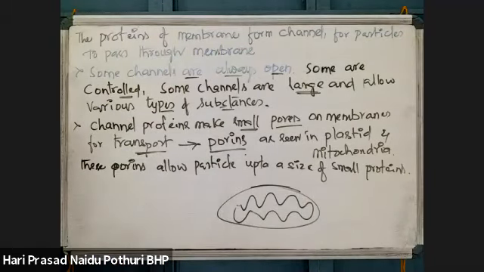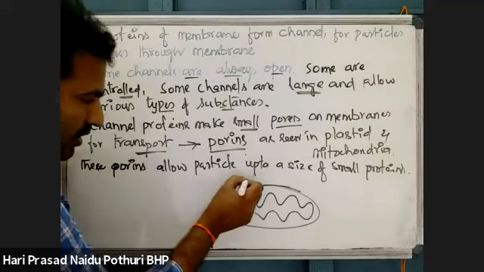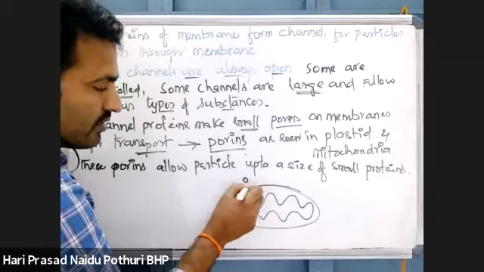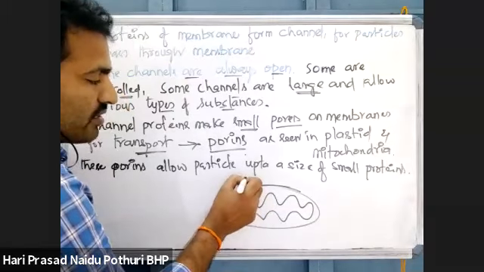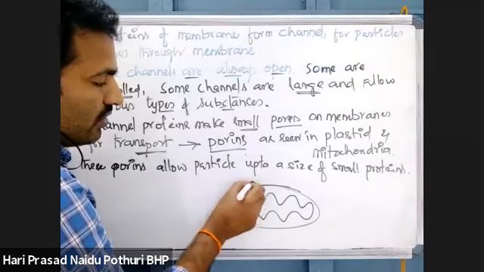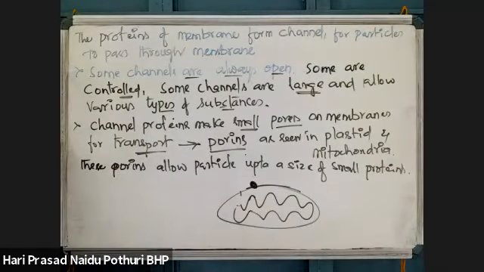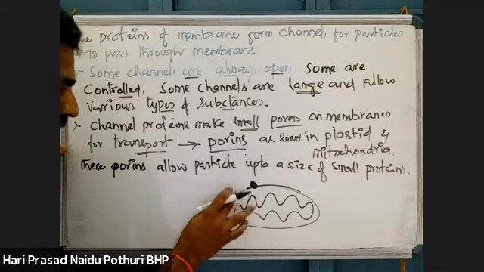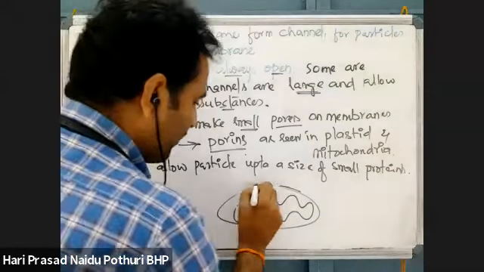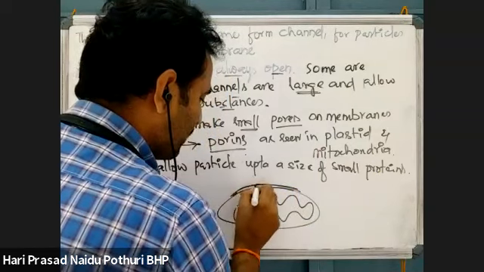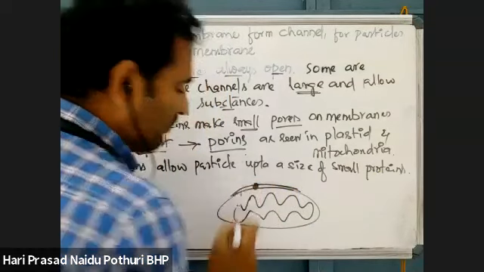Here, what happens now? A molecule which is present outside the cell, because this is the outer membrane, this is the inner membrane, this is outside of the membrane. The molecule which is present in extracellular space outside the cell binds to the transport protein which is present here. This is the outer membrane. Here there is a carrier.